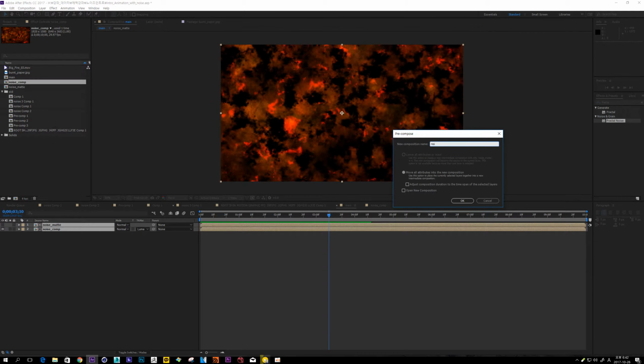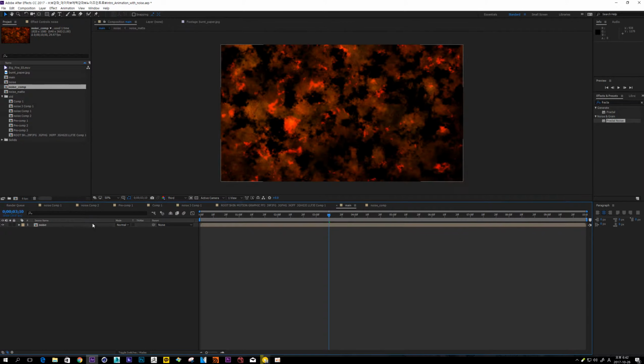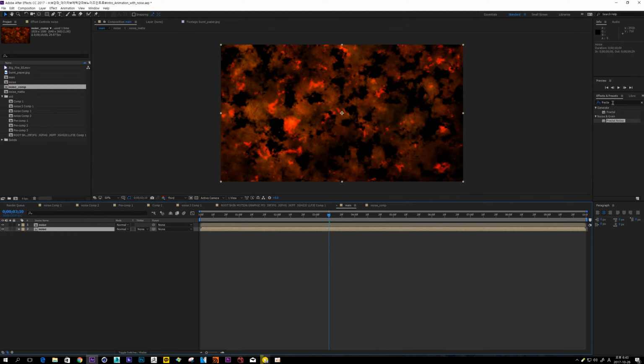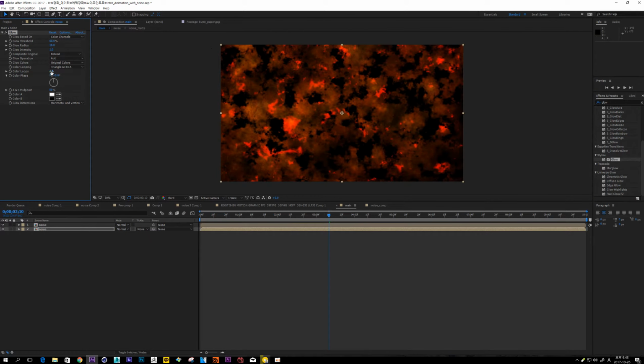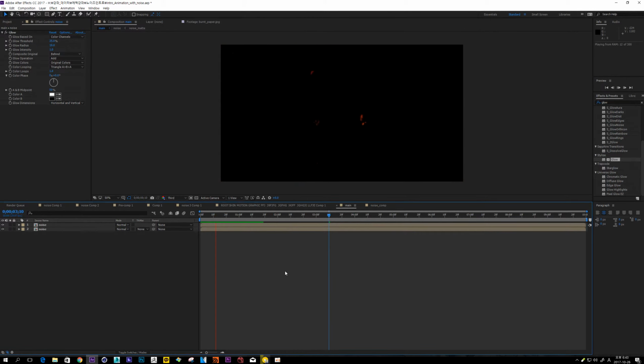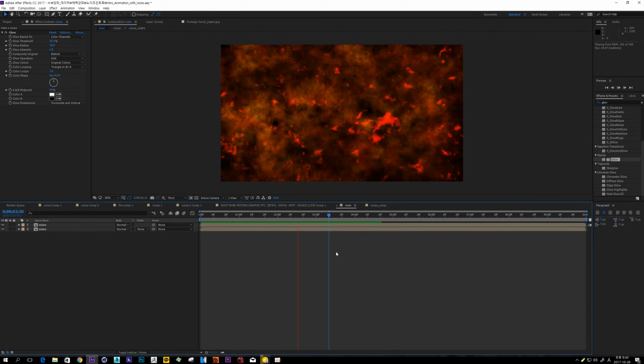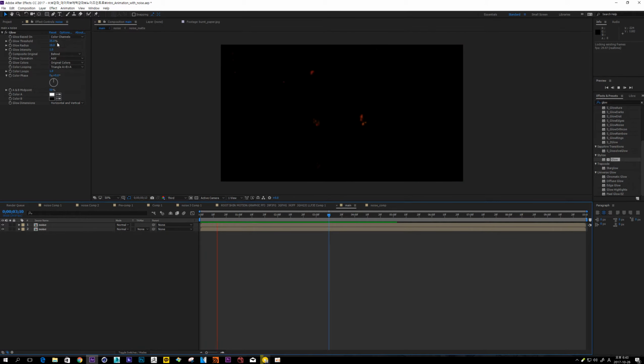pre-compose is called just noise and copy it and use glow about to here and decrease threshold about 35.